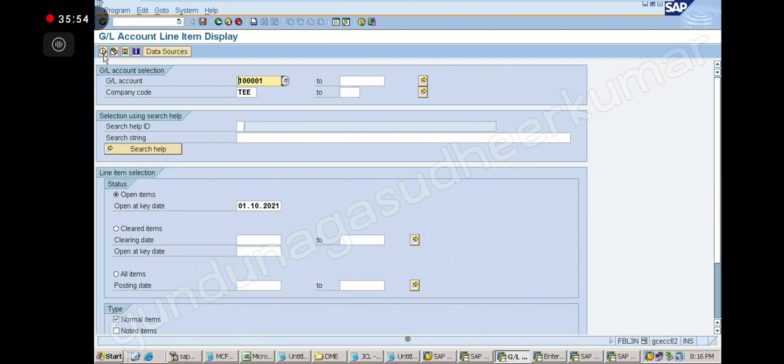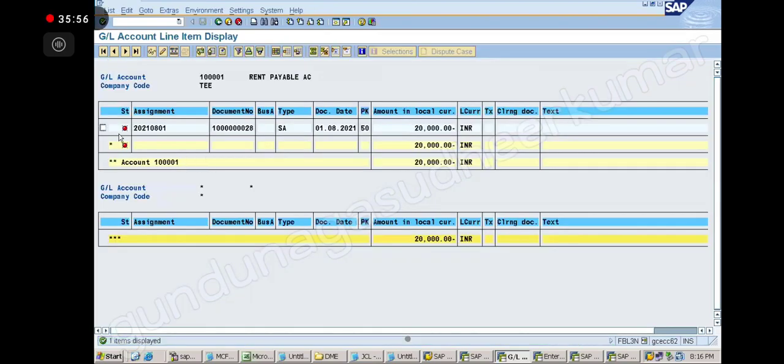Execute open items, I am checking. You see one line item will come, in red color. It is an open item, 20,000 minus. From when do we have to pay this? 1st of August. This is an open item. Clear? So the rent is waiting to be paid from which date? From 1st August.